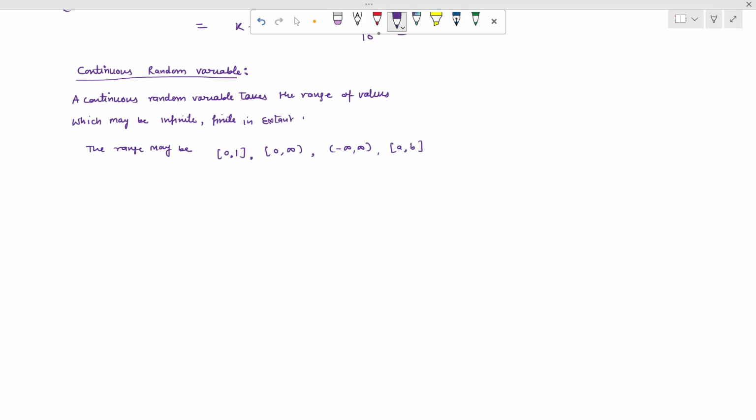So we explain this as a random variable x. Now here we use the continuous random variable. A continuous random variable x. Or you can write down the definition. A random variable x is said to be continuous.